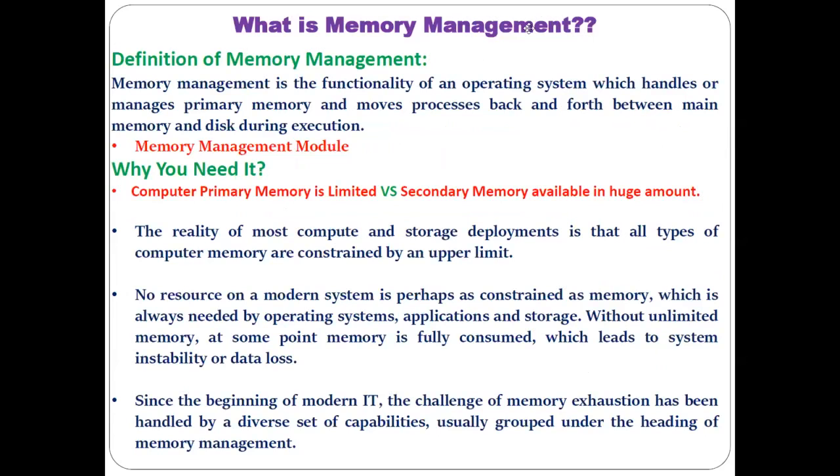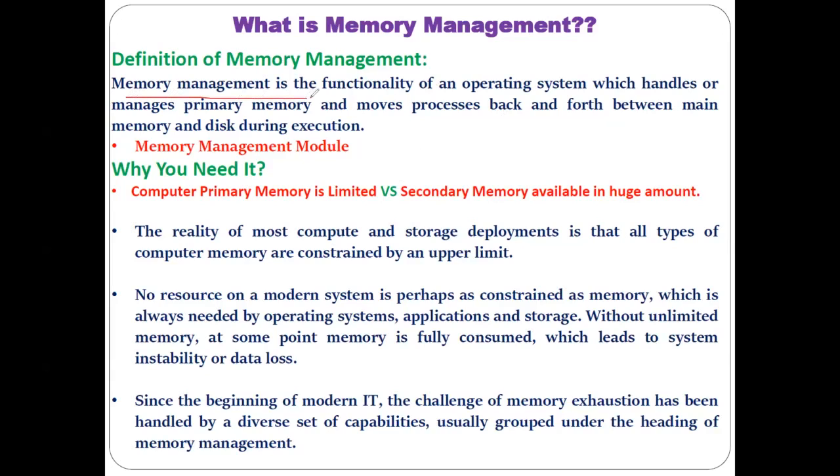Now here we'll start with our points of what exactly memory management is. So here our part of the memory management starts. First we'll discuss the definition of memory management, and then we'll discuss it in a more detailed way.